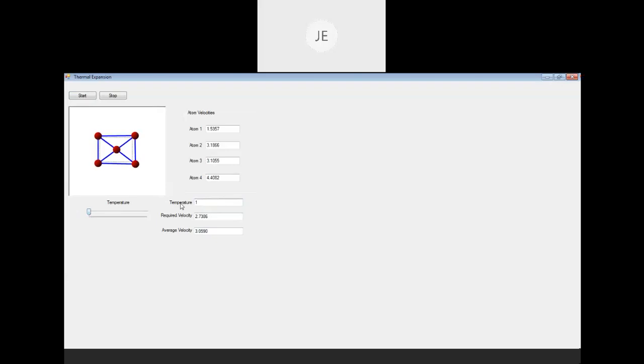Previously, when the temperature is 1 Kelvin, the average velocity is 1.2. When I increase it to 100, let us say 101, what is happening? The average velocity is increasing to 2.6.